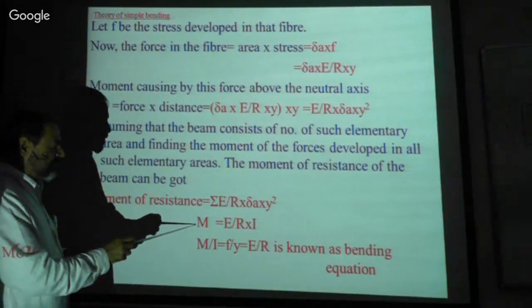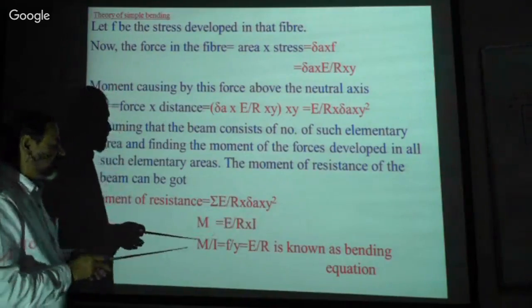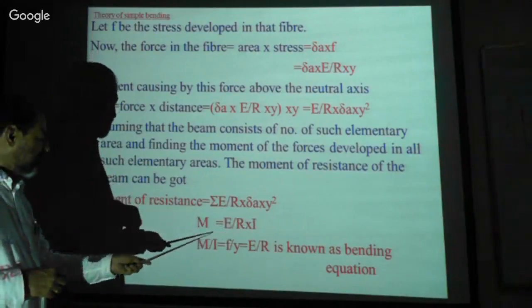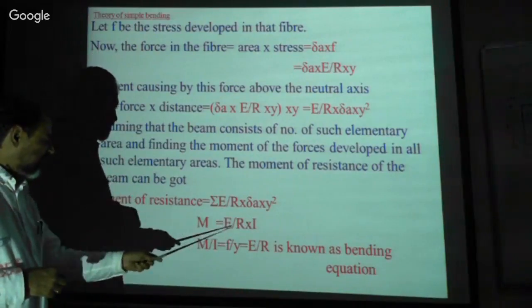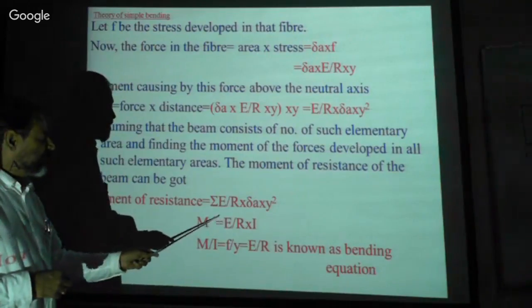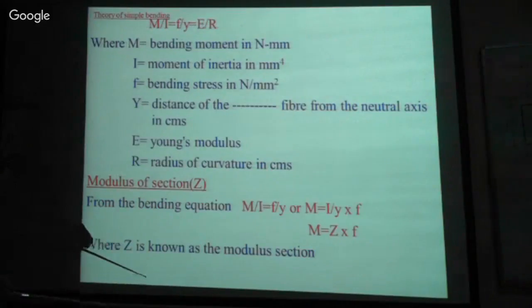Therefore moment is equal to E by R, which remains the same, and this is I. Now this is the bending equation: bring this I to this side, cross multiply, and we will get M by I is equal to E by R, and this is moment, isn't it? Now the moment of resistance, the bending equation. Then the modulus of section. What is modulus of section?